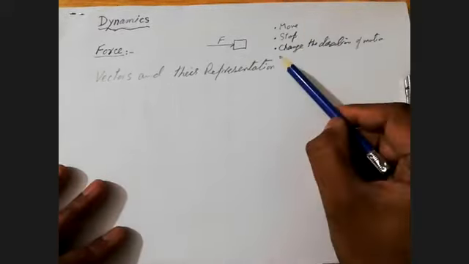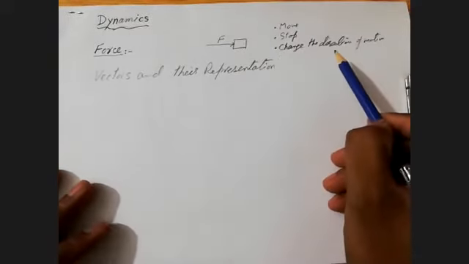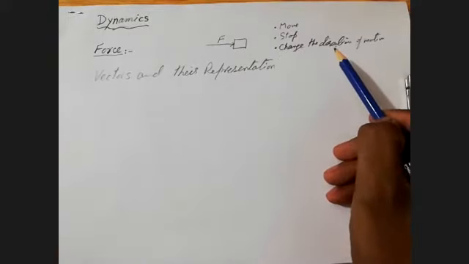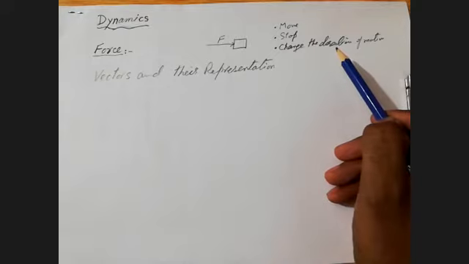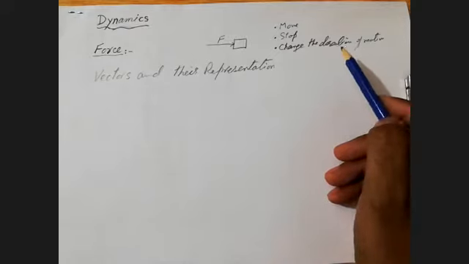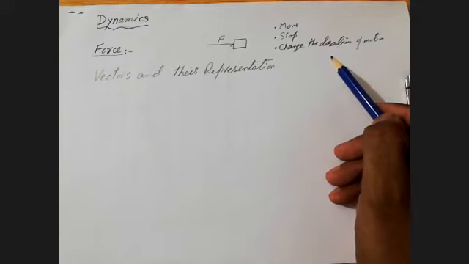Okay, so change the direction of the motion. I have given you the example of changing the direction of the motion. For example, the bowler is throwing a ball towards the batsman, and the batsman hits the ball and changes the direction of the motion of the ball.